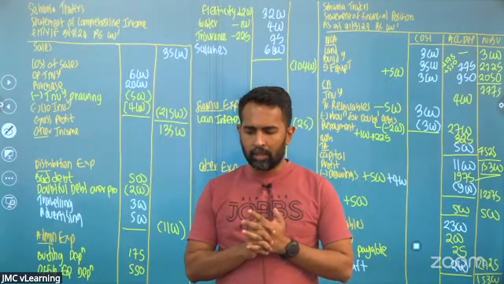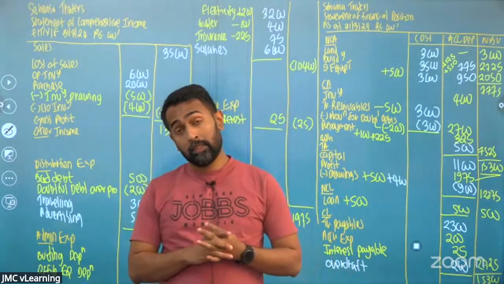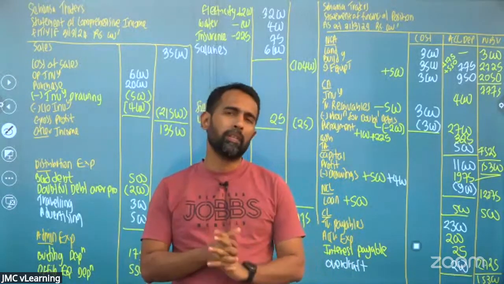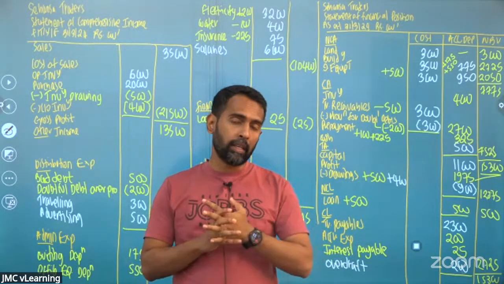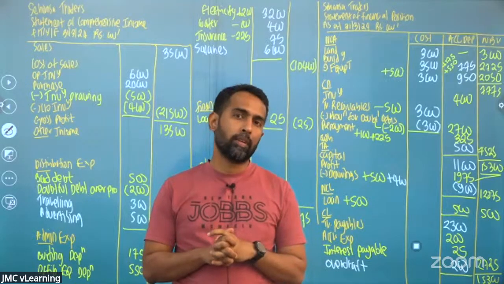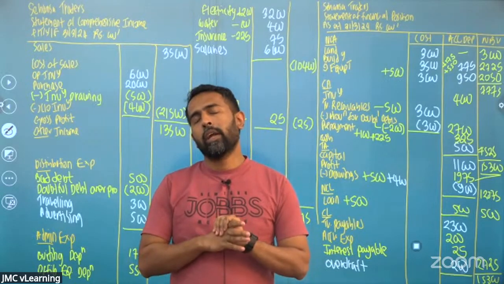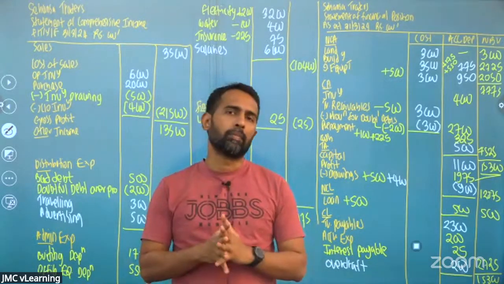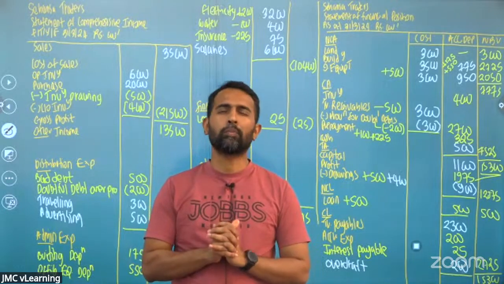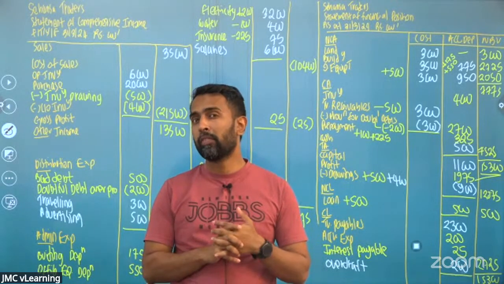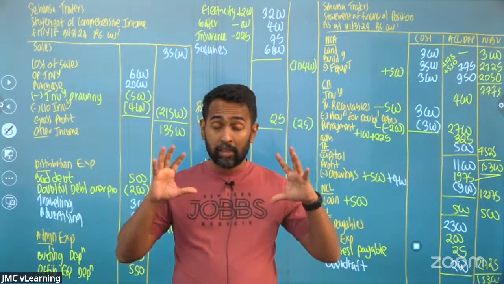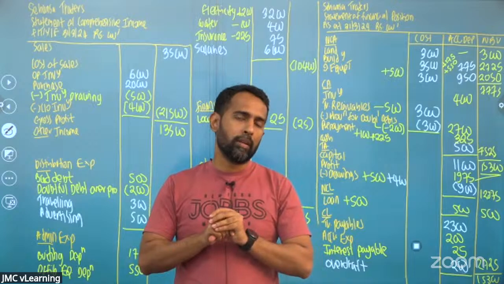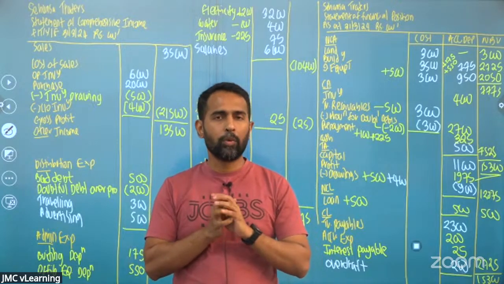Right. Okay. So that covers the entire paper. We started at 7 and it's now 10:30. So we spent 3.5 hours and we discussed a full paper covering all the aspects in your AAT financial accounting subject. I have done it in a very detailed manner in the V-Learning packages. Those who have purchased, they know.